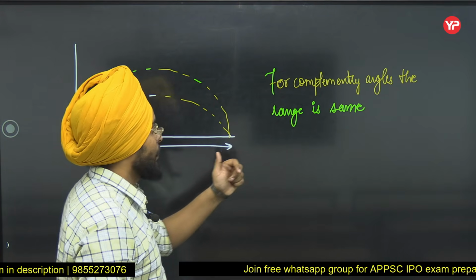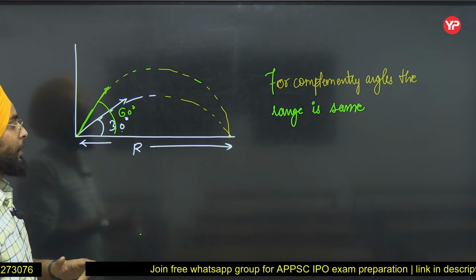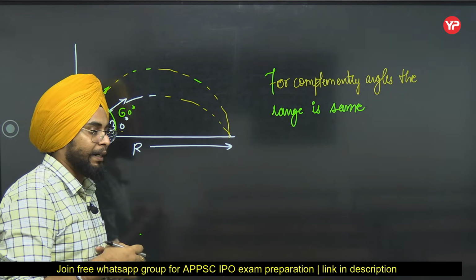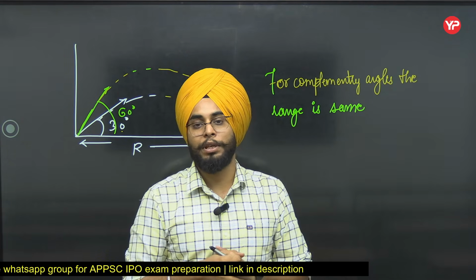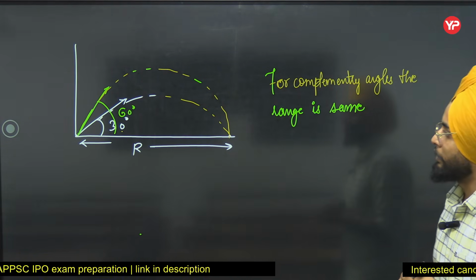You can prove this, but no need to do it. Just remember. So if I fire a projectile at 10 degrees and if I fire a projectile at 80 degrees, the range will be same in both the cases.